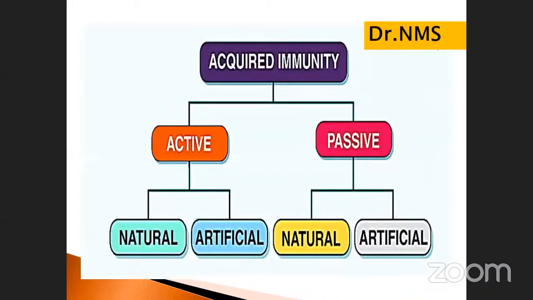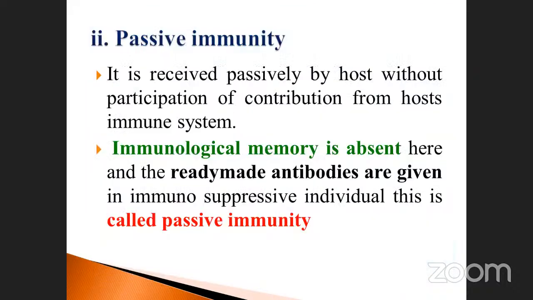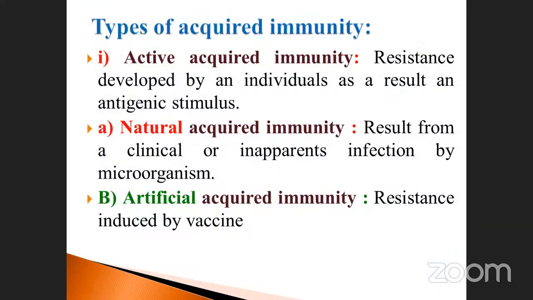See, acquired immunity is active and passive. Active is also divided into natural and artificial. Passive is also divided into natural and artificial. We already discussed that, and it comes again here. See the active, natural, artificial, and then passive also divided into natural and artificial. So first we discussed natural, isn't it? See the types of natural and artificial.